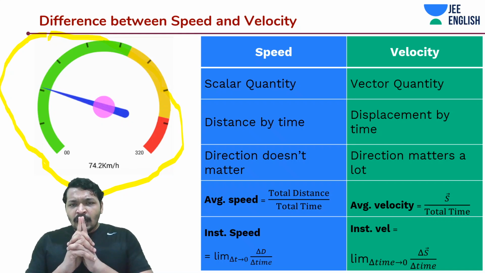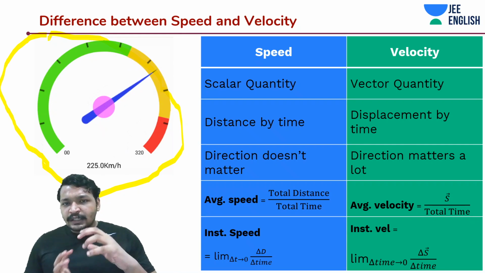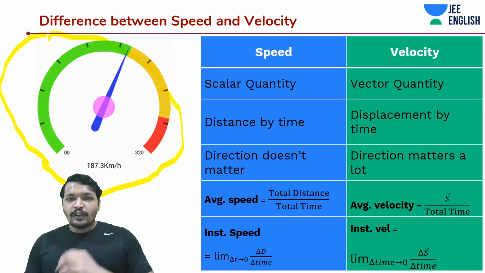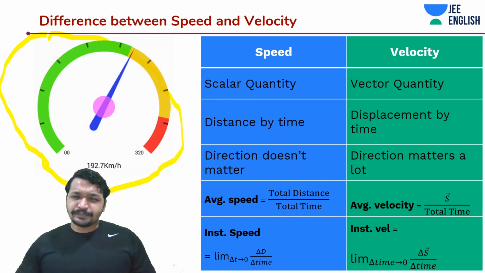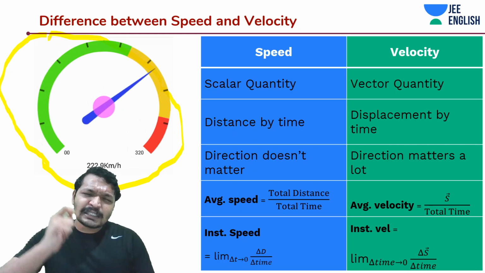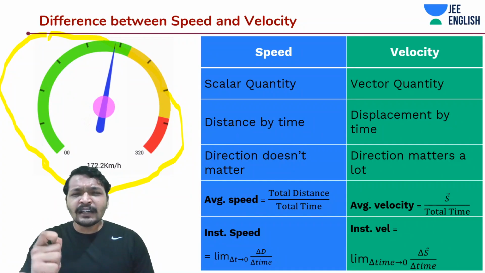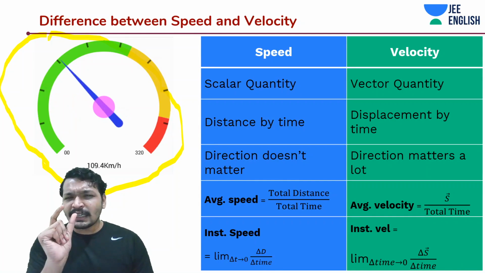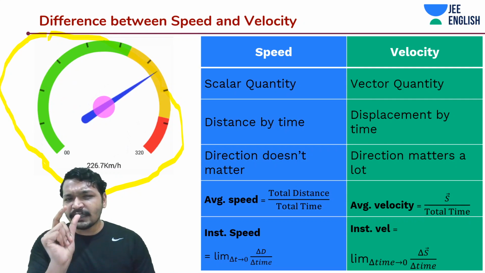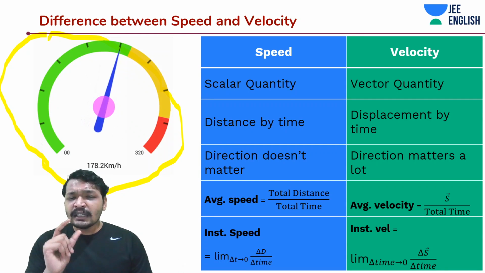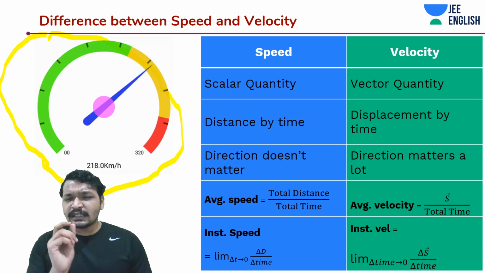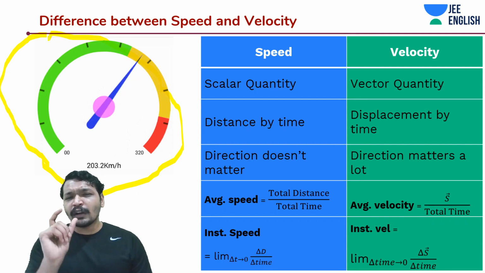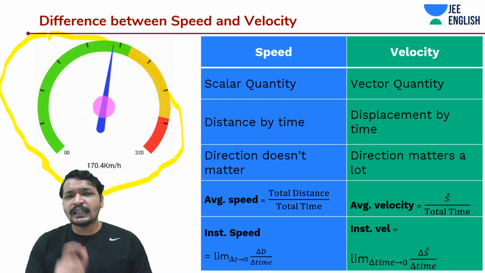And so there are two kinds of things that we generally talk about when you're talking about either speed or velocity. One is average speed, the other one is instantaneous speed. Instantaneous speed is the speed at that instant where, let's assume, I move a very little bit in a direction, and then you call that thing delta D, the distance that has been moved, and then according to the delta D, you will take a delta T.